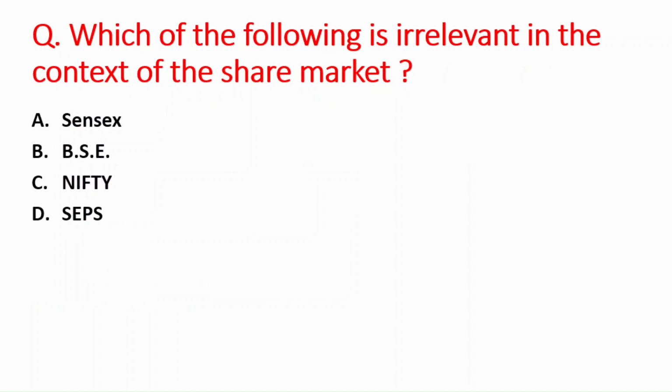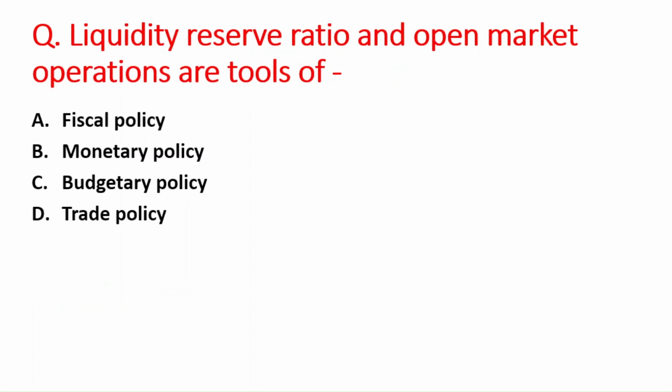Next question is, which of the following is irrelevant in the context of the share market? A option is Sensex, B is BSE, C option is Nifty, and D option is SCPS. So the irrelevant term is SCPS, that is option D is the right answer. Next question is, liquidity reserve ratio and open market operations are tools of: A option is fiscal policy, B is monetary policy, C option is budgetary policy, and D option is trade policy. The right answer is option B, that is monetary policy.